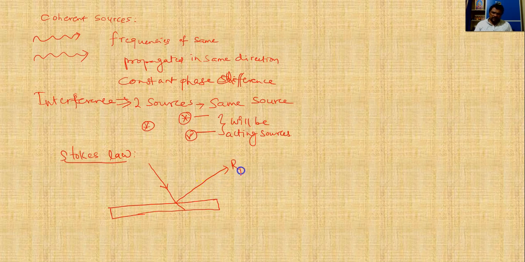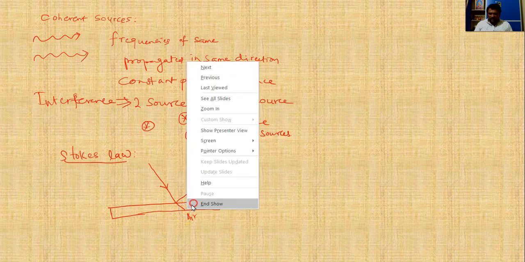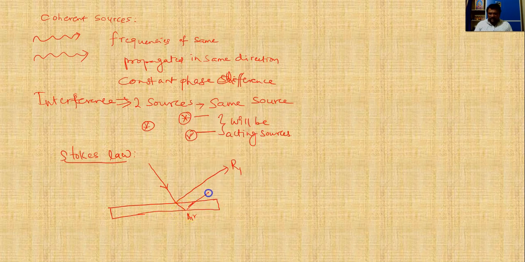Let us say this is reflected ray 1. And what happens when it goes here? Here the interface is such that the lower portion is air, but the upper portion is glass. So what happens at this portion? The light ray is reflected back like this.